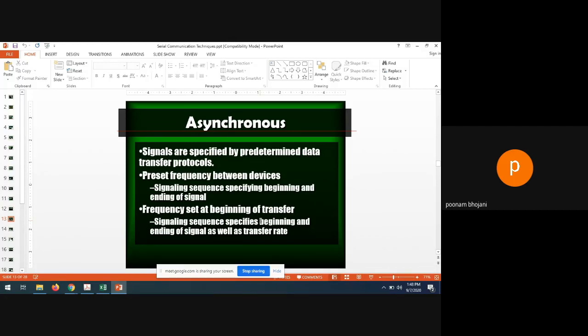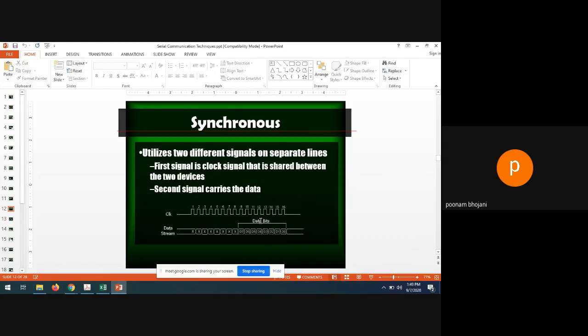So if you are saying that your data transfer rate is 5 bits per 1 microsecond, that will be followed, and that will be communicated to the receiver also. So the receiver will come to know that okay, 1 microsecond is done, it means I need to receive these 5 bits. So 5 bits will be received by the receiver. So that is asynchronous. Generally, synchronous communication is used in most of the devices, in most of the serial communication media.